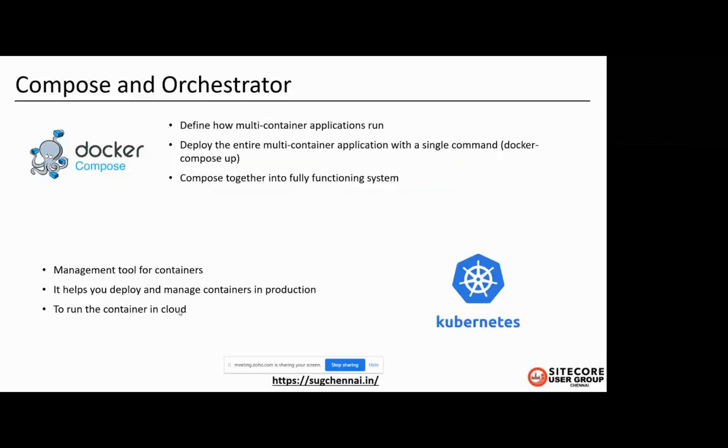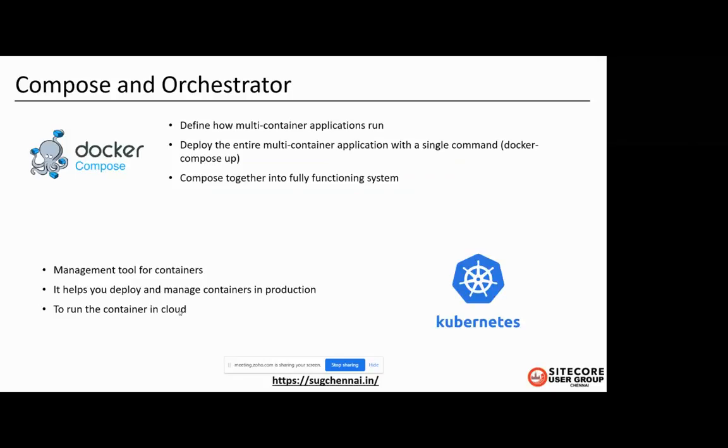Then finally we have the compose and orchestrator terminologies. Compose is a CLI tool and a YAML-based text format document created by Docker. You can run an image directly to create a container, whereas you can use Docker Compose to define how a multi-container application runs. Sitecore is the perfect example for this multi-container application. Here, each role will have a container. After you create the definition for each role, you can deploy the entire multi-container application with a single command, docker compose up. So it will compose together into a fully functioning system. That is the purpose of a compose file.